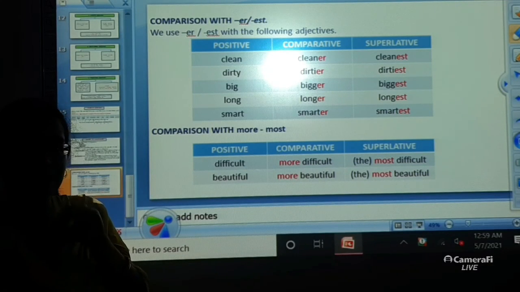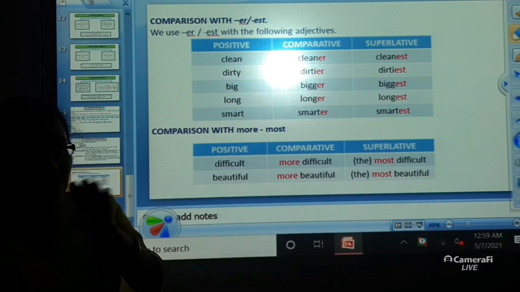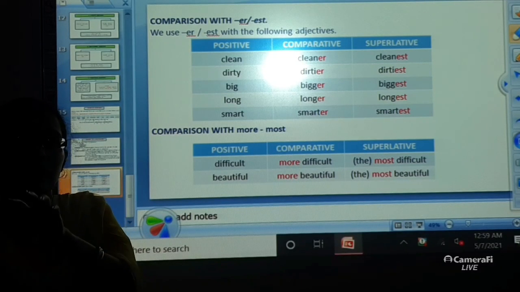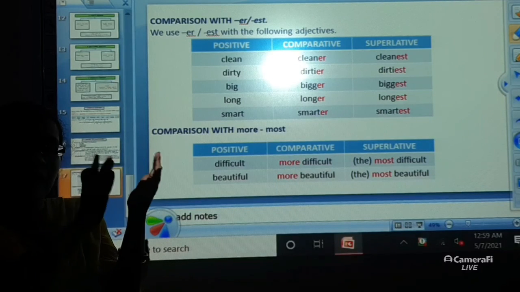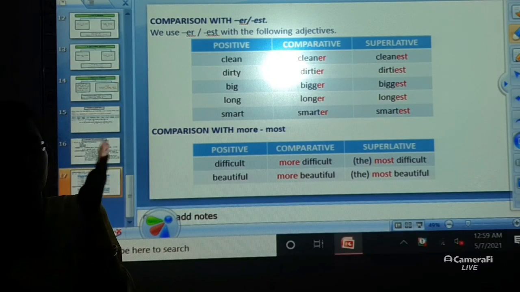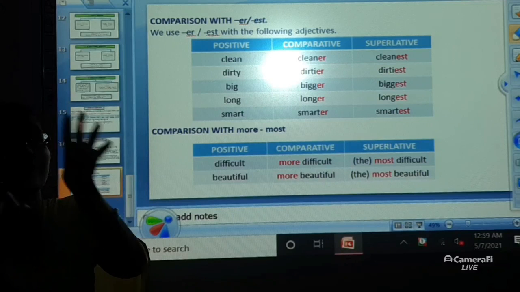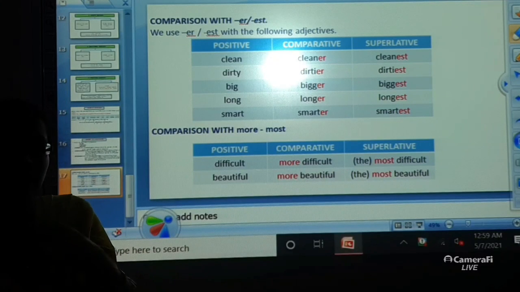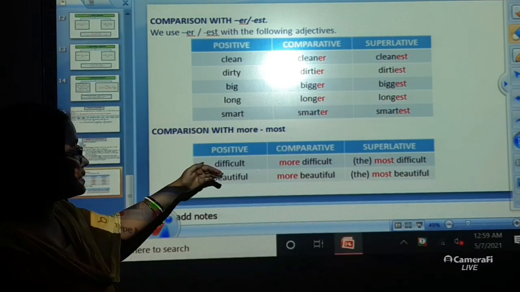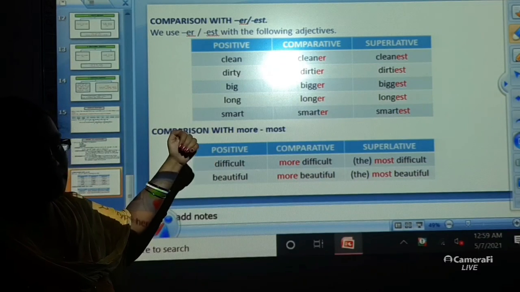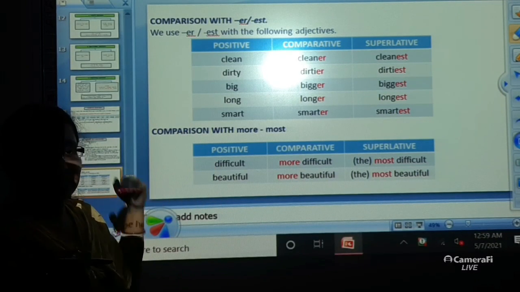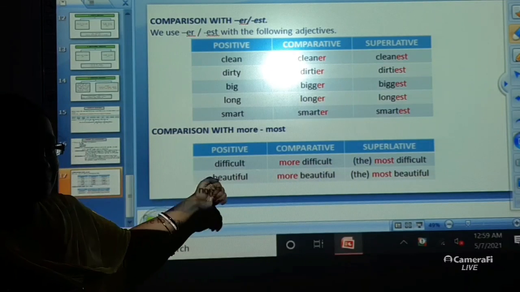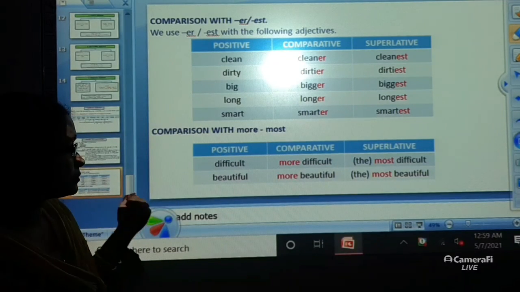Alright, tea, E sound is coming, and full, again U sound is coming. That means when I am dividing the word into 3 parts, I am getting 3 vowel sounds. Alright, so these words are called the multiple syllable words.